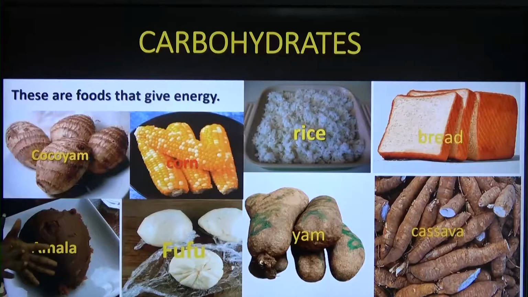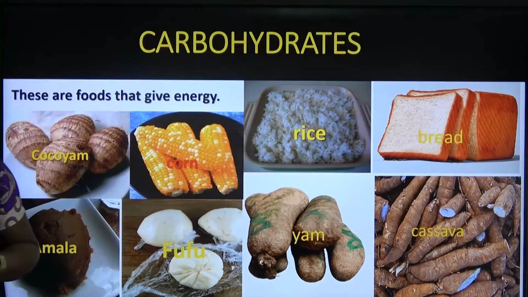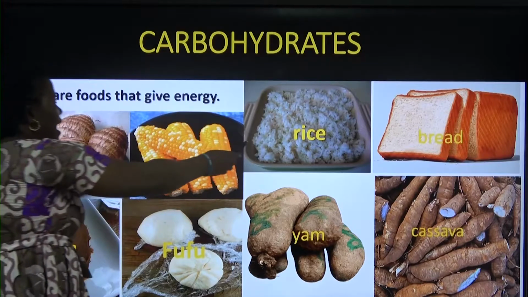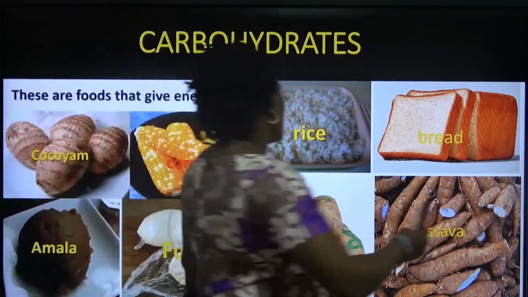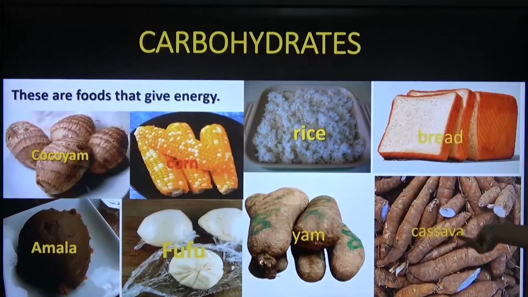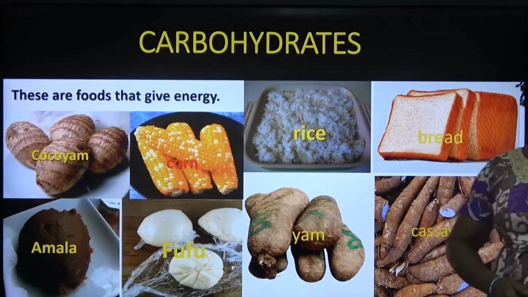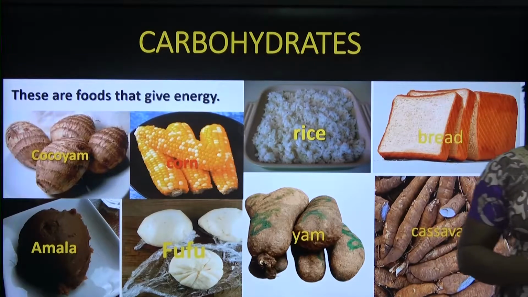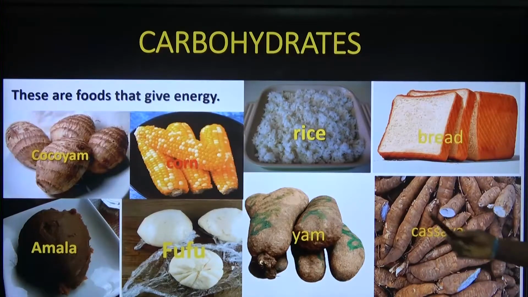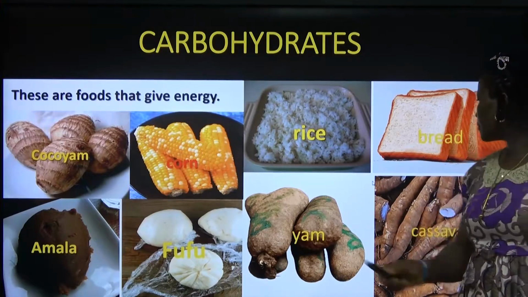Foods that contain carbohydrates include cocoyam, corn, amala, fufu, rice, bread, cassava, and yam.